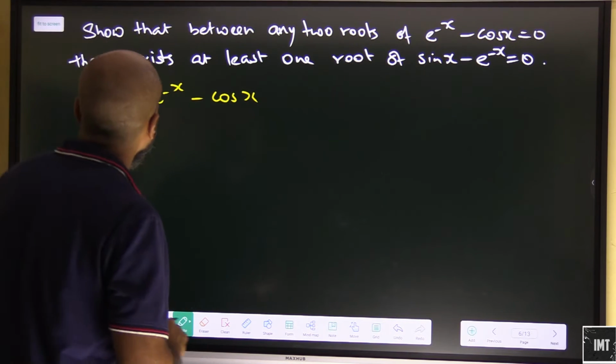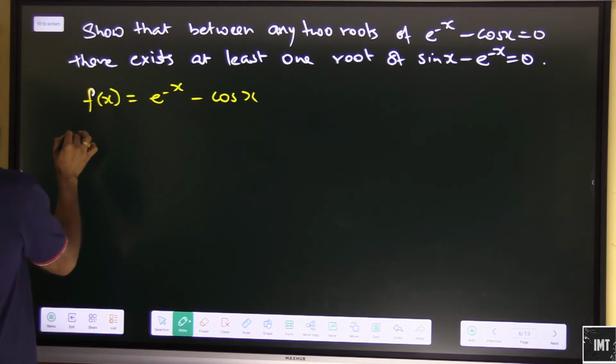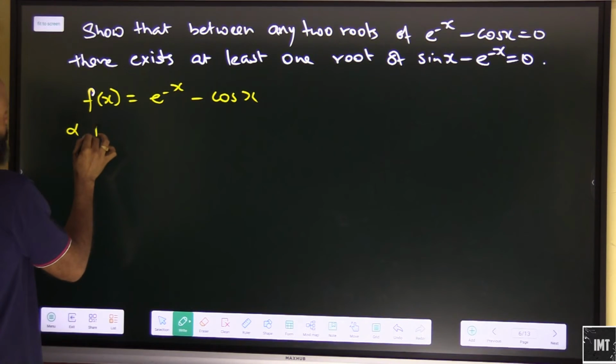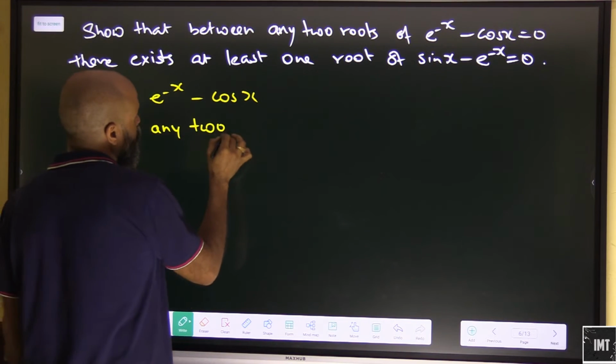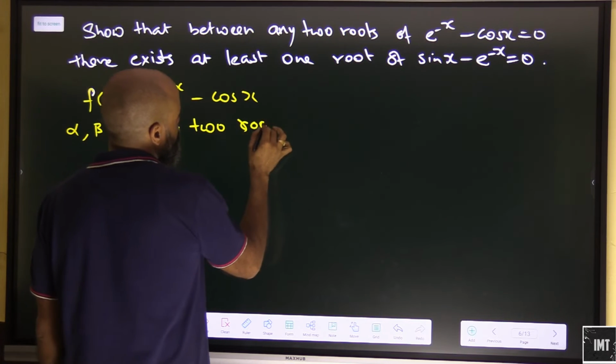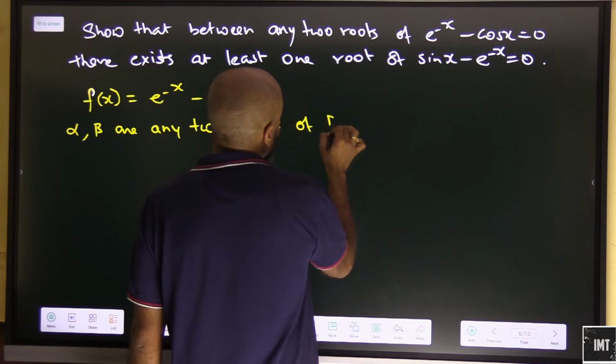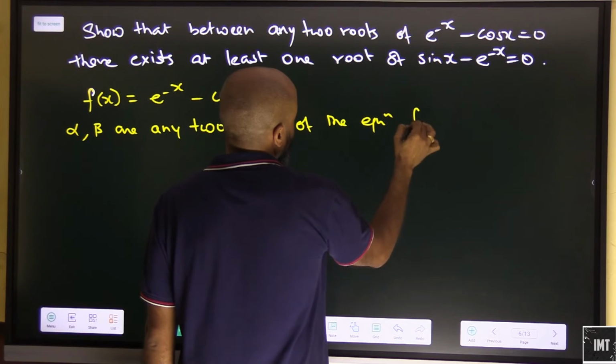Now let's say we assume that alpha and beta are any two roots of the equation fx.